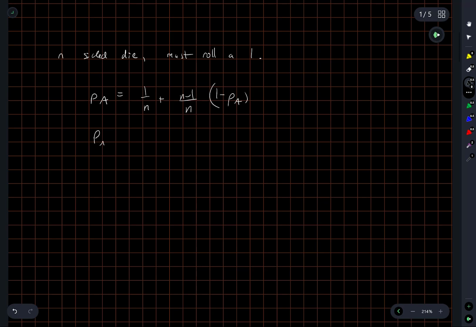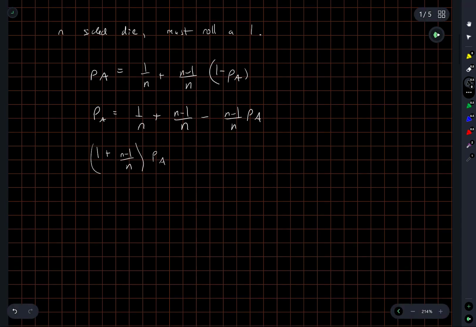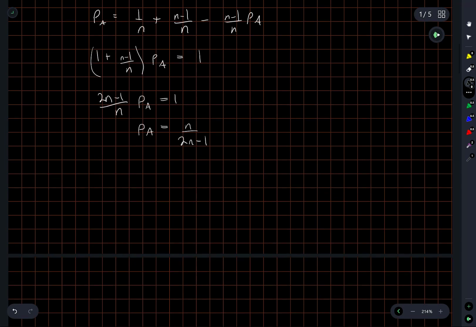So PA is equal to 1 over n plus n minus 1 over n minus n minus 1 over n PA. Okay, so for an n-sided die, where you win if you roll one particular number between 1 and n, the probability that the first player wins is this expression, which depends on the number of sides of the die.